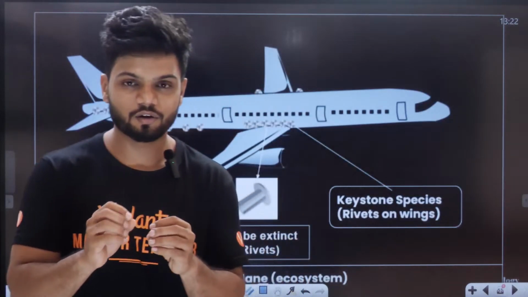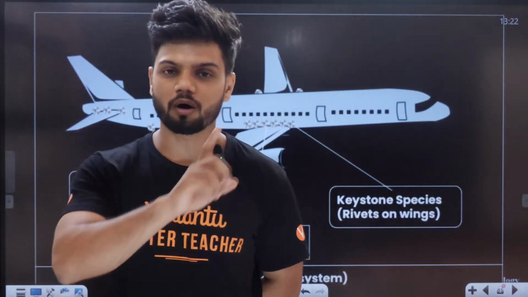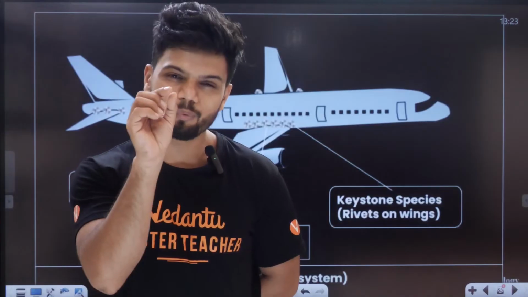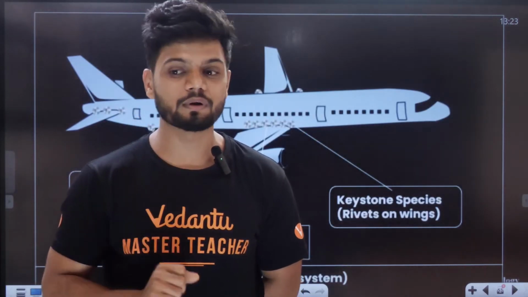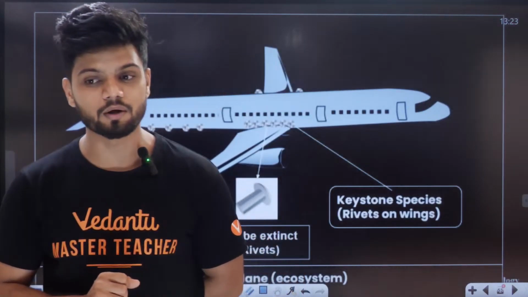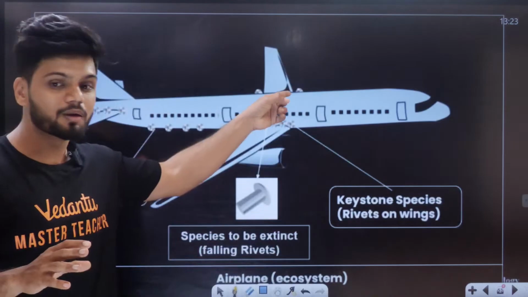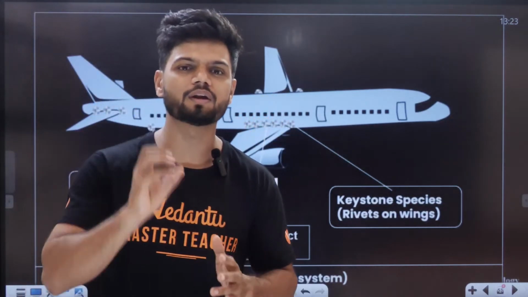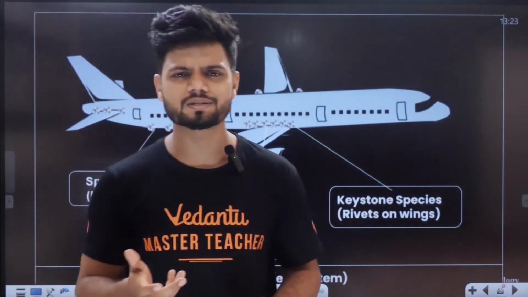Just like that, one by one, if I send all of you on that aeroplane, and one by one, you remove one nut, one bolt called a rivet, will there be a problem now, students? Tell me quickly. When you remove one nut or one bolt, it might not be a problem. For example, from the chair you're removing one nut, no one will notice.